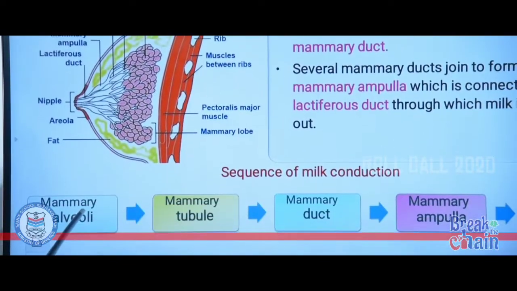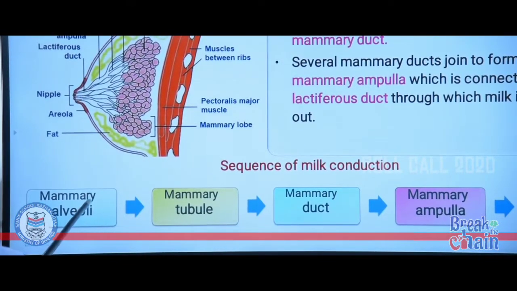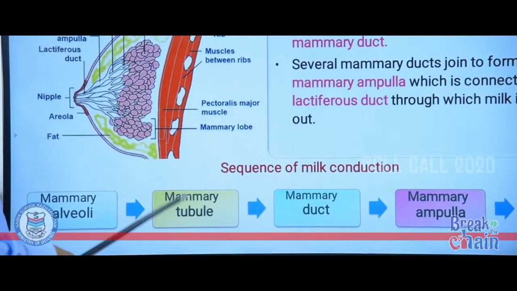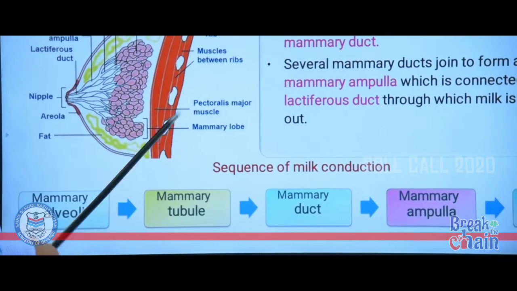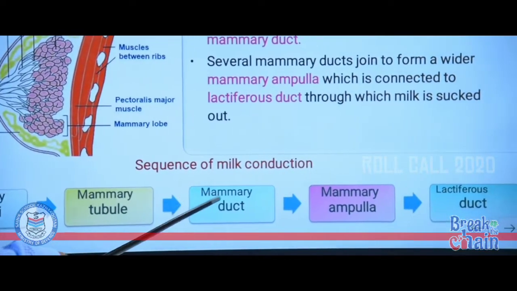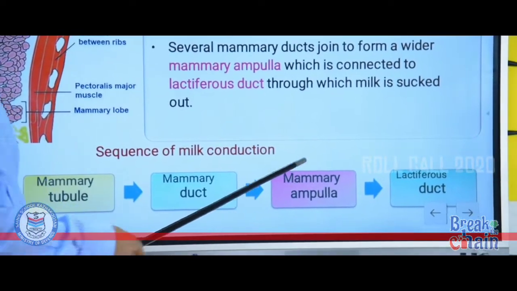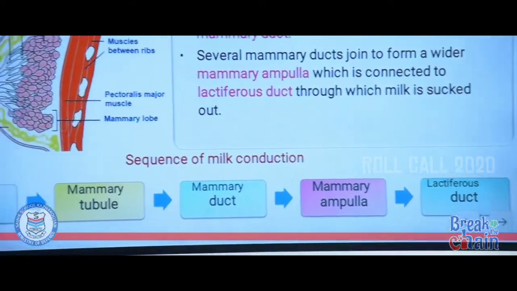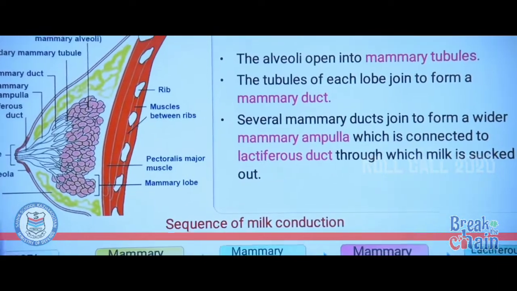Mammary alveoli secrete and store milk. Mammary alveoli open into mammary tubule. Mammary tubule open into mammary duct and mammary ducts open into mammary ampulla. Mammary ampulla is connected to lactiferous duct through which milk is sucked out.